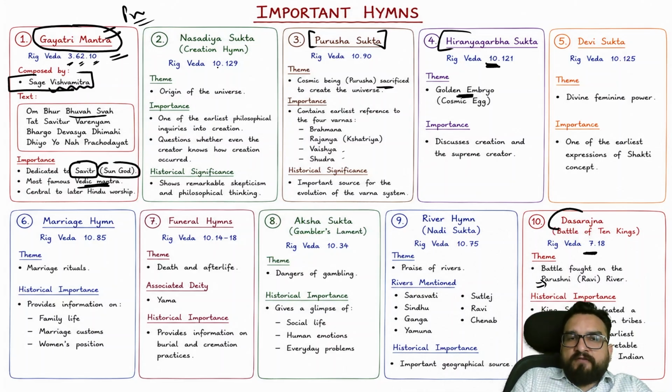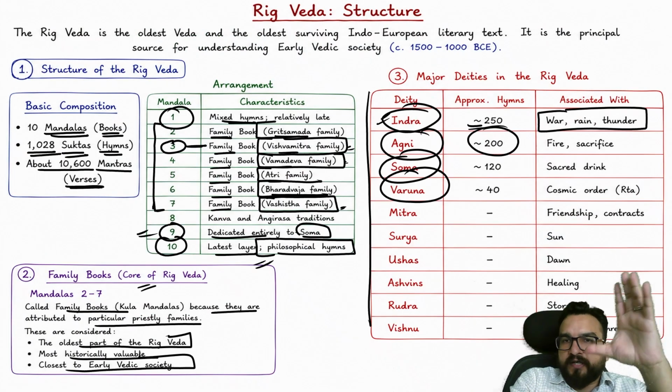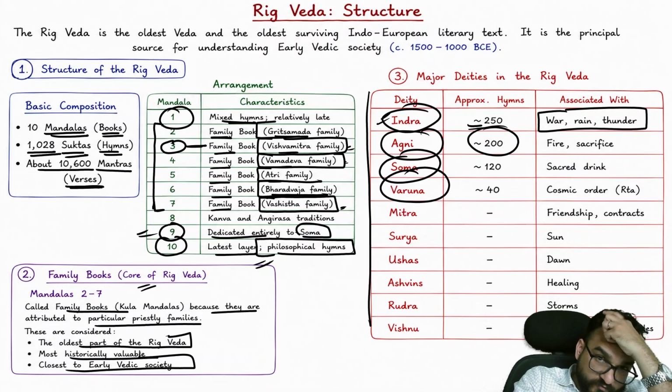So wherever philosophical terms are there, you will be finding them in the 10th mandal, along with marriage hymns and funeral hymns. Later on, a lot of complexities came. So you will be finding this over here, and later on I'll be telling you more. Right now you have tried to understand the Rigvedic structure. Everything from which I'll be deriving information will be from here only.